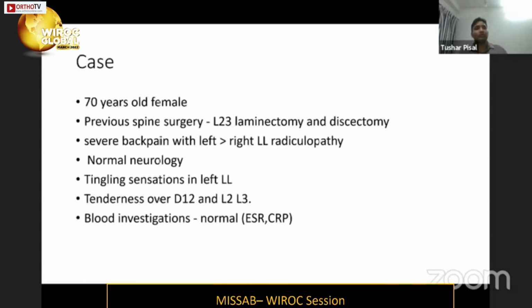Today I'm going to share one of my cases, a 70-year-old female who was previously operated with a laminectomy discectomy at L2-L3 level. She presented with severe back pain, left more than right lower limb radiculopathy, significant claudication, and tingling numbness in the left lower limb, but her neurology was normal. There was significant tenderness over the dorsolumbar junction and at the operative site. All her blood investigations were normal, including ESR and CRP.